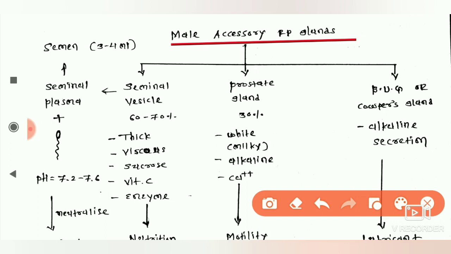Here we complete the structure of the male reproductive system, and now we are going to the next lecture, the discussion of spermatogenesis. It means the production of sperm within the testis and then the related procedure for maturation.